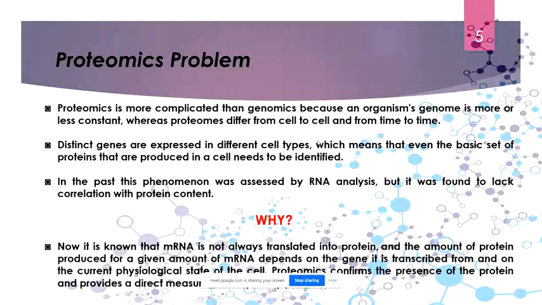Now there are certain problems that are associated with this proteomics part. As I've already told you, the proteomics is actually a variable thing. It actually changes a lot.